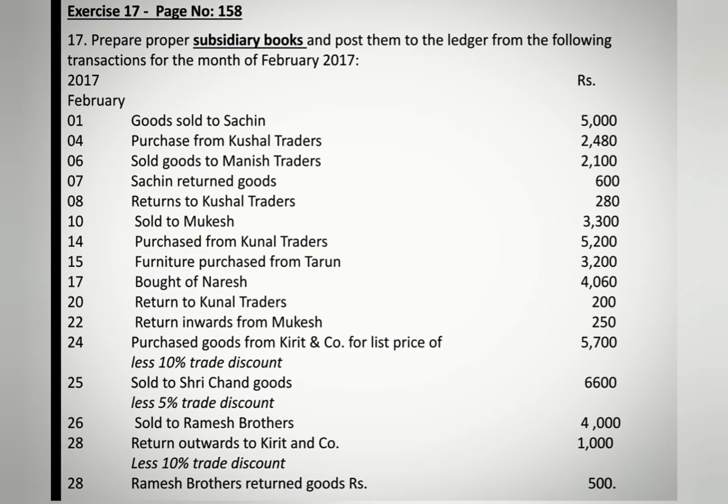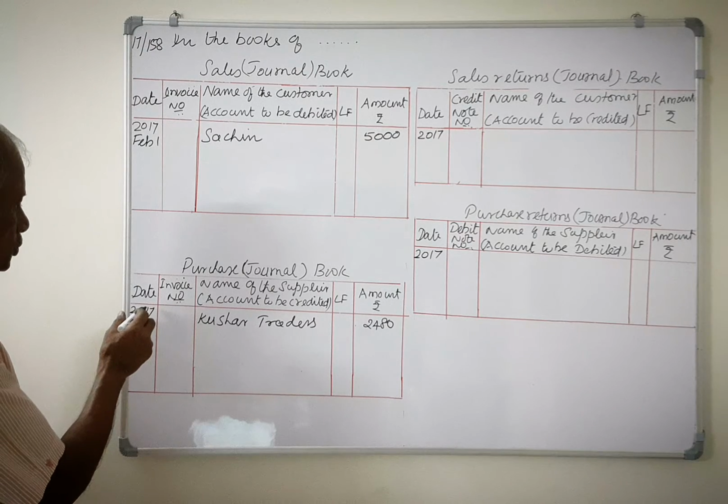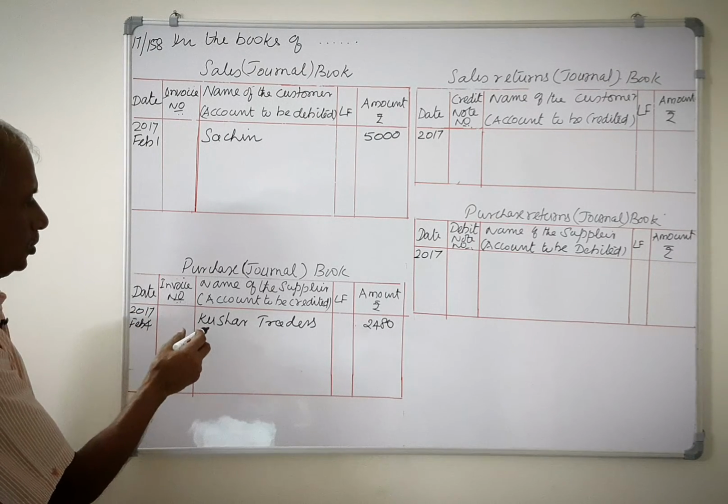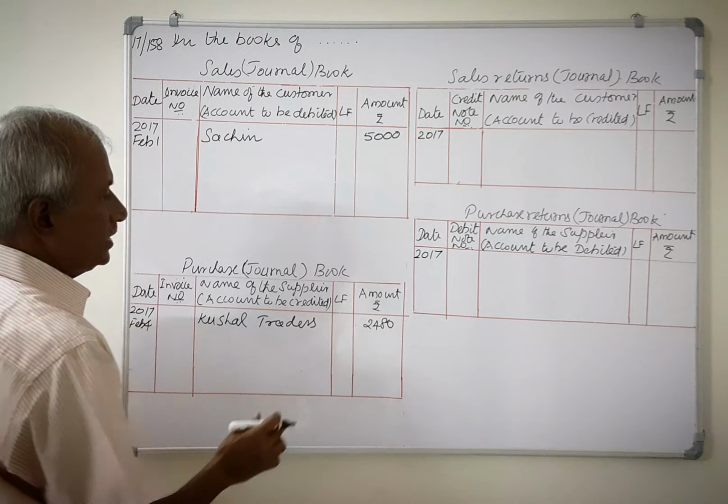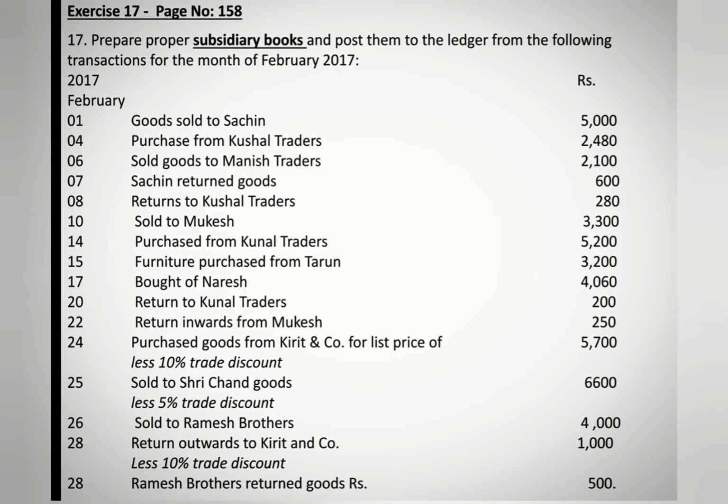Next transaction, February 4th, purchase from Kushal Traders 2,480. This is also a credit transaction, but it is a purchase, so it should be recorded in the purchase book. 2017, February 4th, Kushal Traders, rupees 2,480.